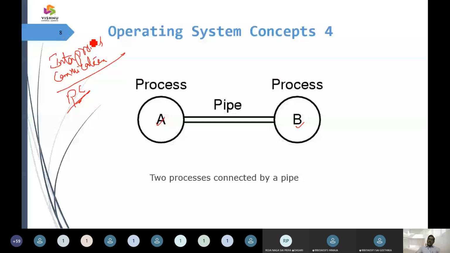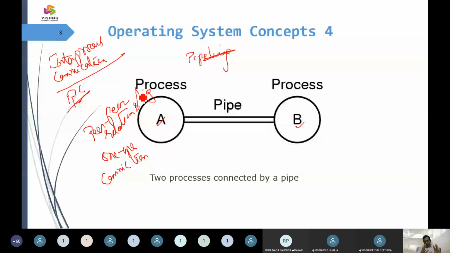There we have shared memory, remote procedure calls, and along with that a word called pipelining. When we say pipelining, we have only one-to-one communication, or we can say a peer-to-peer relationship happening between two processes. So process A dedicatedly wants to talk with process B. At that time, it is going to use only the concept of pipelining, etc.